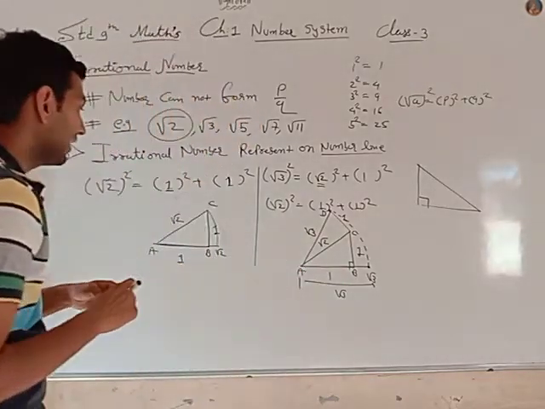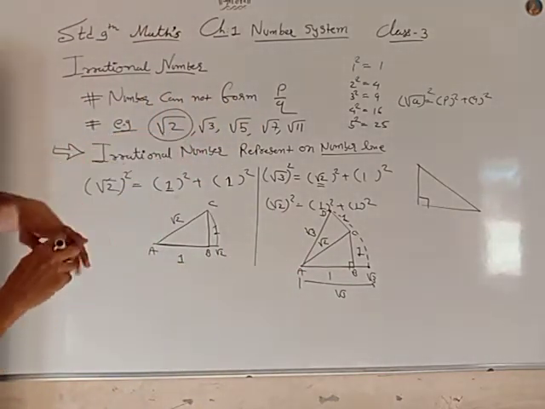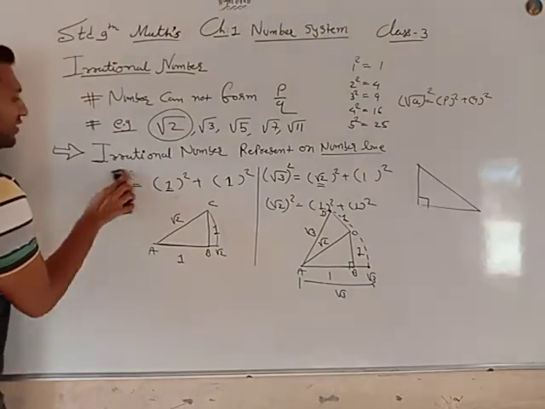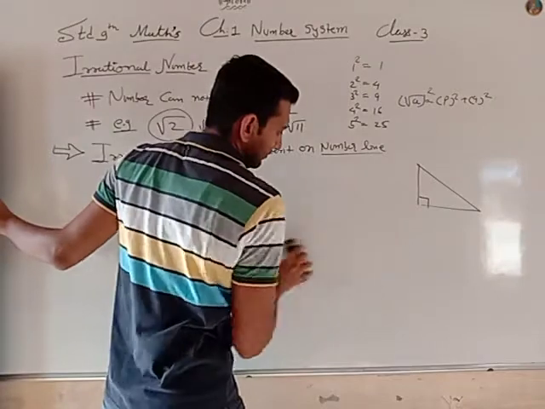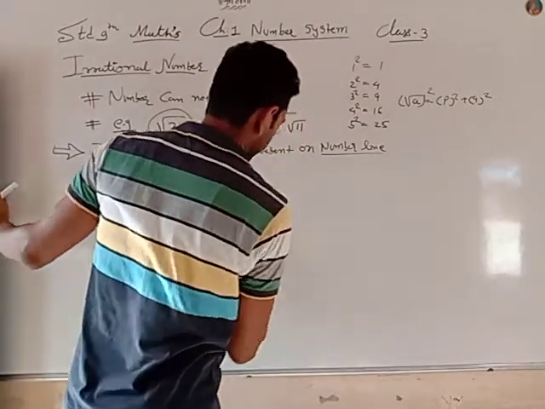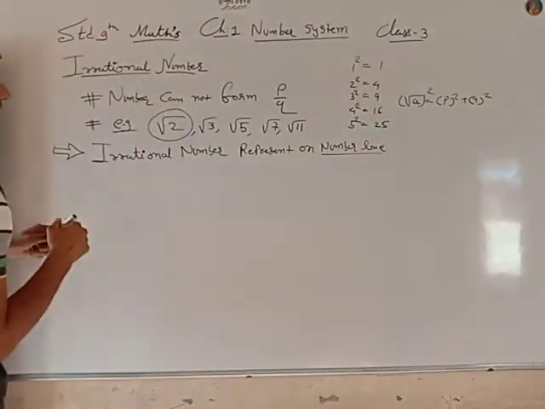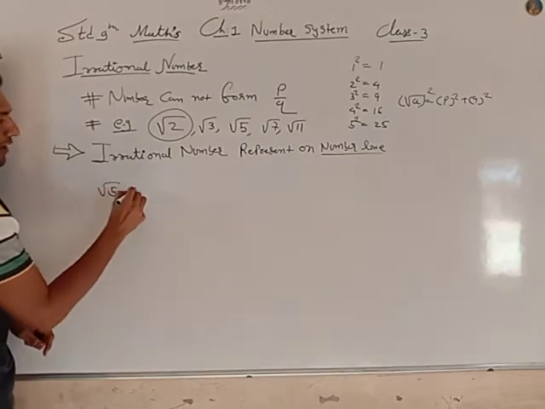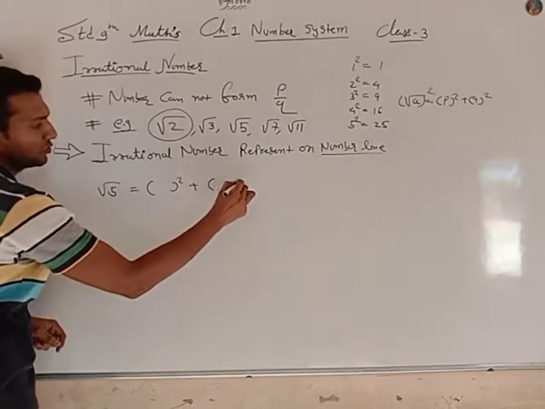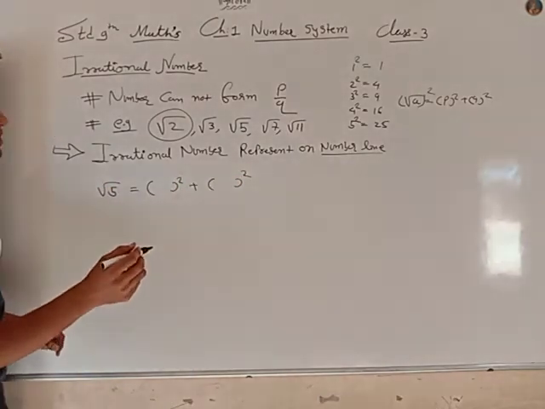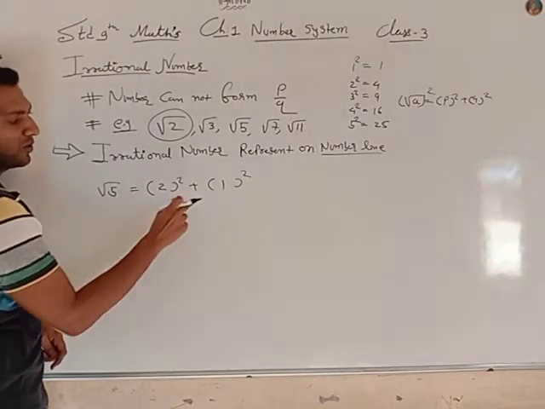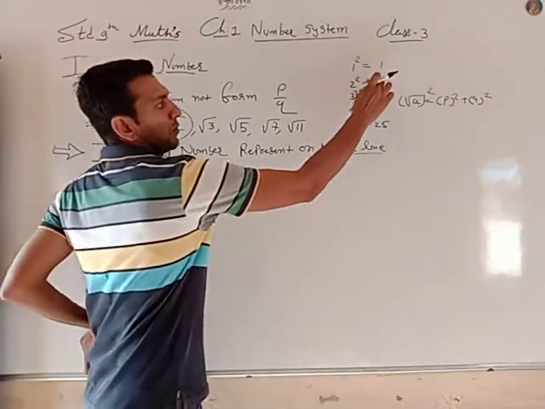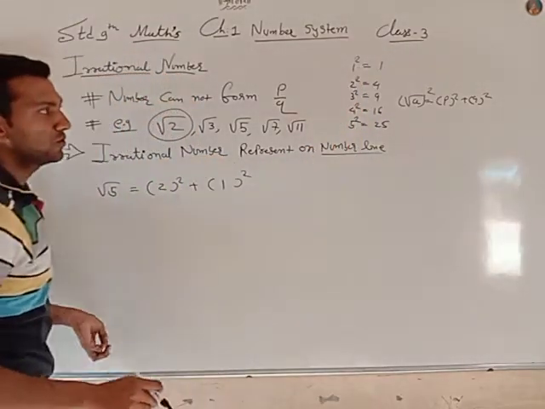Okay, now I will do the third sum, root 5. Root 5 is easy. Root 5 is equal to the sum of squares of which two numbers? So 2 and 1. Square of 2 is 4, 4 plus 1 is 5. So my numbers are 2 and 1.